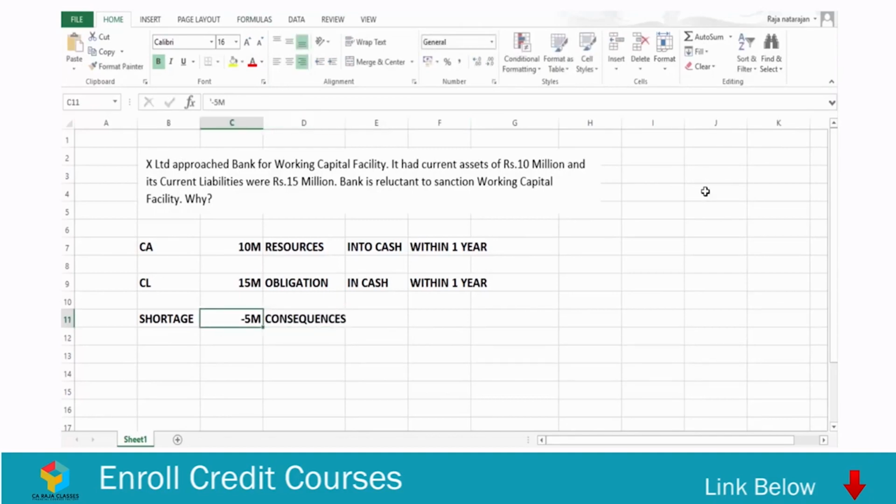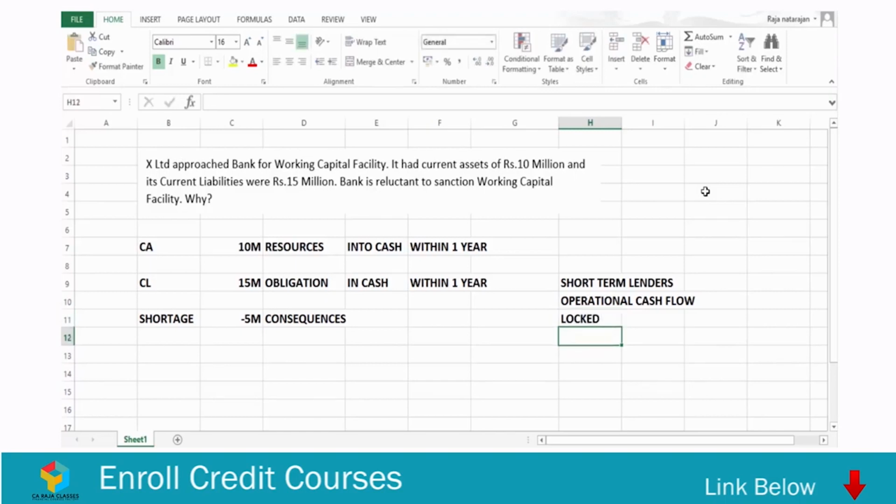Why do I say that? Because this shortage is with respect to current liabilities, where you have an obligation to settle in cash within a period of 1 year. So they are basically your short-term lenders. Short-term lenders will not wait for long because it is basically their operational cash flow which is locked with your company.